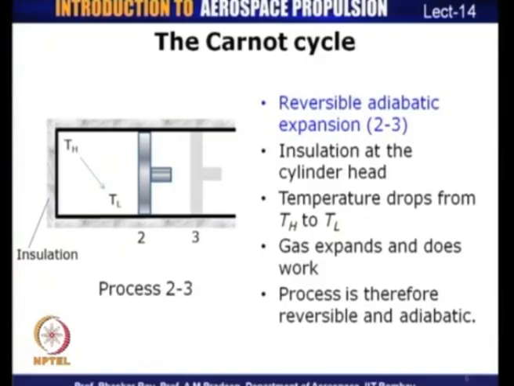Now, why is this process reversible? It is reversible because we have assumed that frictional losses are negligible, so irreversibilities are 0, and it is also an adiabatic process because all the cylinder walls have an insulation around them, and so it makes the process reversible as well as adiabatic. So, this is the second process of the Carnot cycle, which is a reversible adiabatic expansion process. The first one was a reversible isothermal expansion process. The second process, during which the system moves from state 2 to state 3, is a reversible adiabatic expansion process.